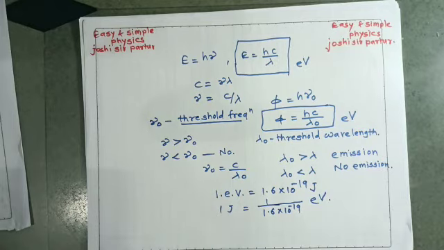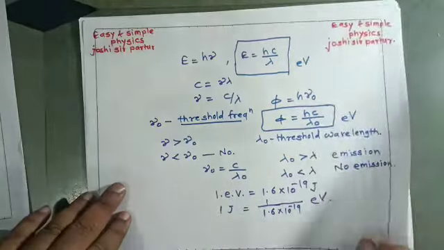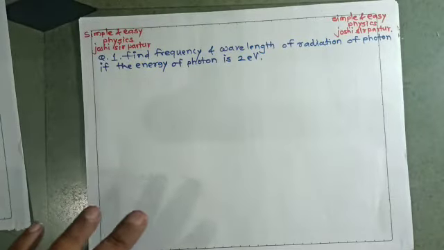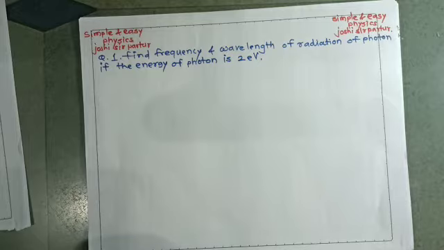If all these points are remembered, then today we will solve some numericals which can be asked on the chapter dual nature of radiation and matter.